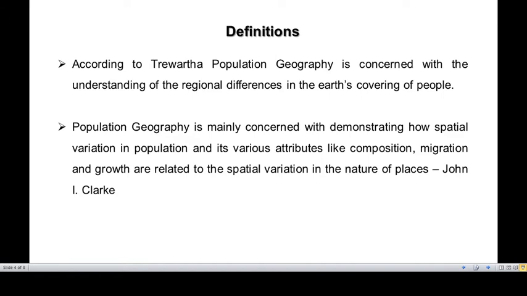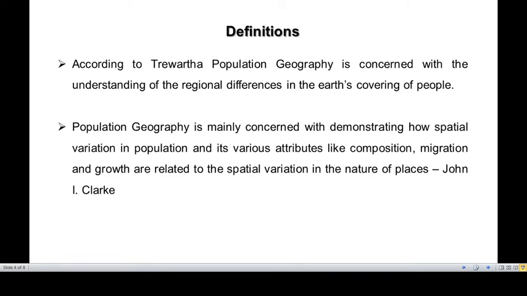So basically, we are trying to understand spatial variation, or to know the area differentiation in terms of population. In certain areas we find more population, in certain areas less population, in certain areas a dominance of a particular age group, while in other areas it may not be the case. In certain parts we may find the male population dominant, in certain areas the female population dominant.